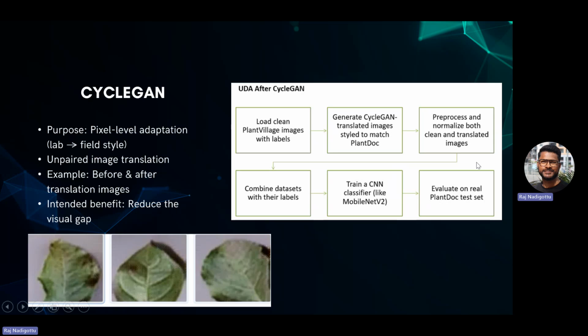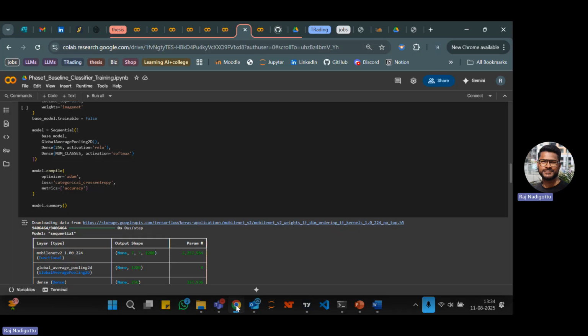So as I mentioned here, I mentioned the pipeline and also these images, like this is a PlantVillage image after implementing the CycleGAN translation. So I would also give a quick look into the coding part as well, along with this.